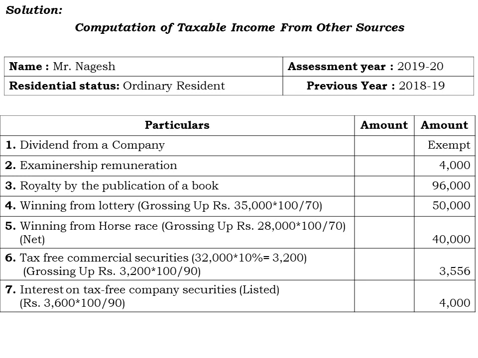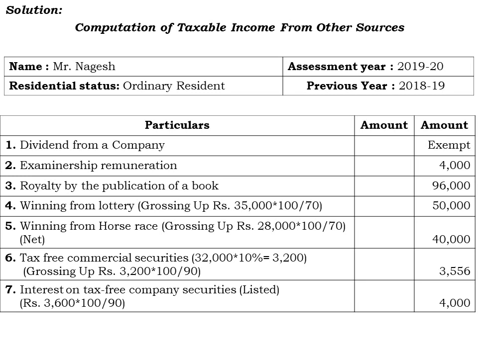So here we have to calculate the interest on the tax-free commercial security. First we have to calculate the interest amount, that is they have provided the principal amount of the investment, that is 32,000, which fetches an interest of 10%, that comes to rupees 3,200 is the interest amount, and we have to do the grossing up for this one, that is 3,200 multiplied by 100 by 90. Why? Because 100 minus 10% is the rate of TDS for the securities or for the commercial or for any other securities issued by the government.